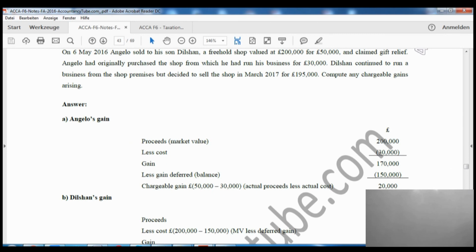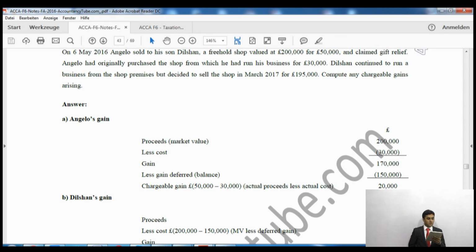On page number 42, we have a question about the gift relief. On 6th of May 2016, Angelo sold to his son Dilshan a freehold shop valued at £200,000 for £50,000. Right? Now the market value was £200,000, whereas he sold it for £50,000. For gift relief purposes, we take the sales as market price. So we'll take the sales proceeds as £200,000, whereas the actual sales was £50,000, because it is a gift.